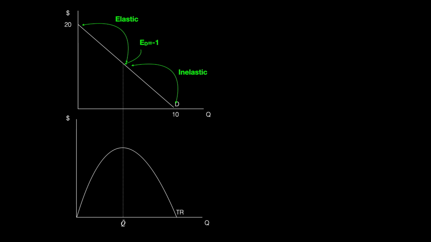Suppose the price charged was $20. You can see in the graph that at $20, quantity demanded is 0. For this reason, total revenue is 0. Consumers are not buying anything. As the price drops, quantity demanded increases, and since demand elasticity is elastic, total revenue increases. In this top portion of the demand curve, consumers are very responsive to a price decrease, so any decrease in price is more than made up for in an increase in consumption, so total revenue increases.